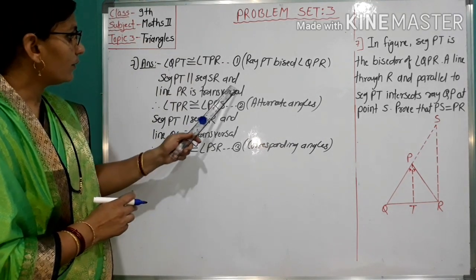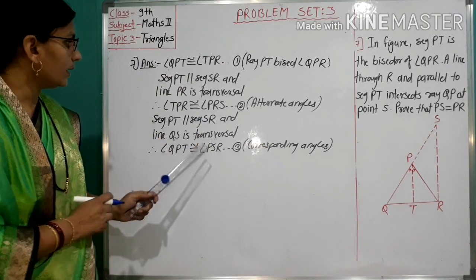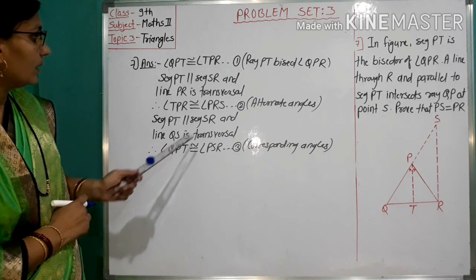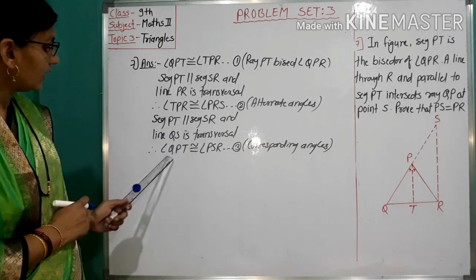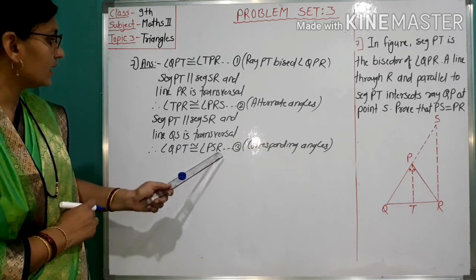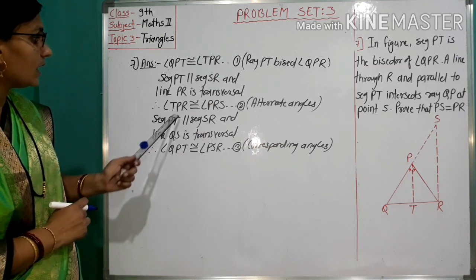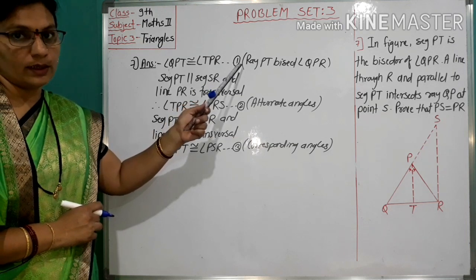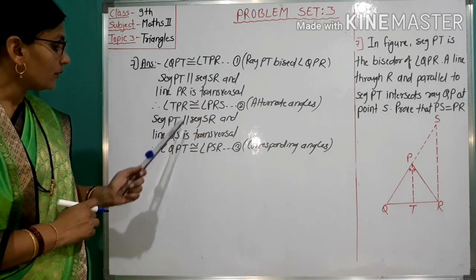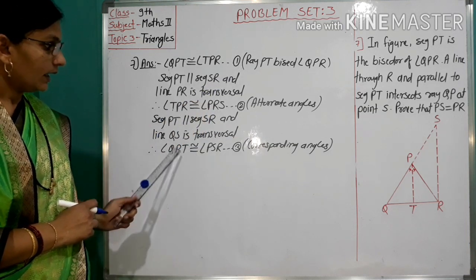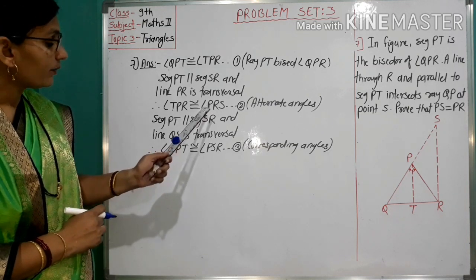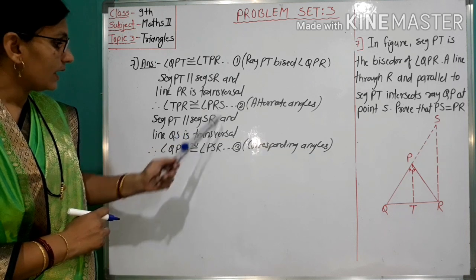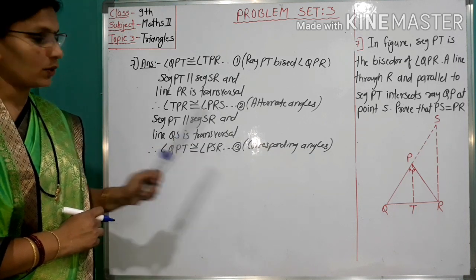Observe from 1, 2 and 3. Here angle TPR is congruent to angle PRS, and angle QPT is congruent to angle PSR, but these two angles are congruent from 1. That is, the LHS of 2 and 3 are equal. These two angles are congruent. Therefore, these angles PRS and PSR are also congruent.